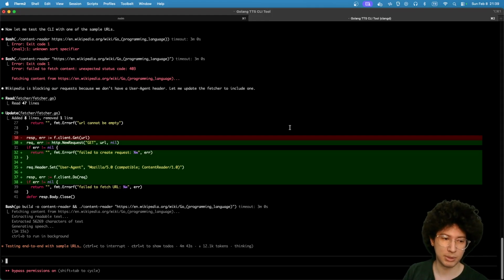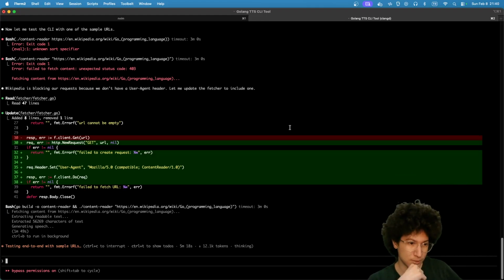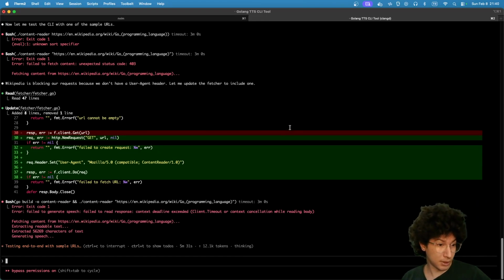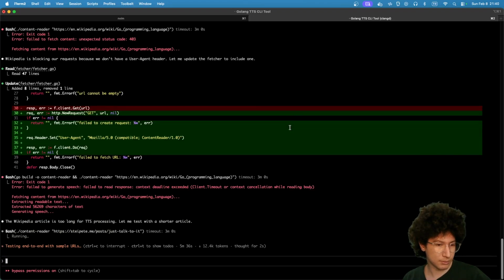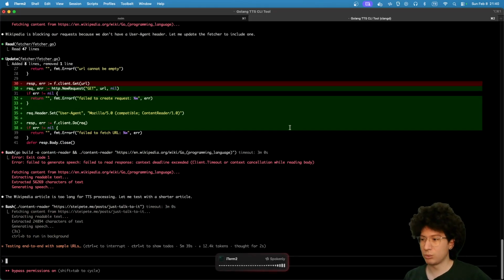Okay, it's waiting for the speech to generate. I hope it's not trying to generate the speech with only one chunk. If it can separate the content into multiple chunks, as I understand, Kokoro can do a much better job. Okay, we got an error: context deadline exceeded. You might want to chunk huge content down into smaller pieces so Kokoro can handle it.